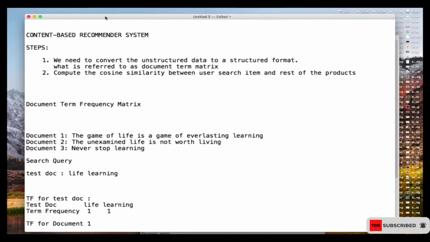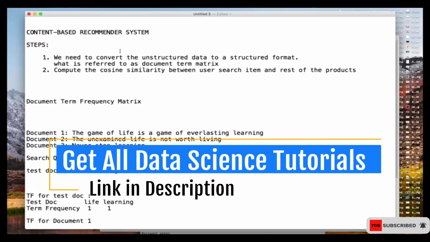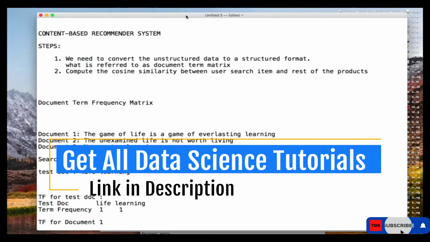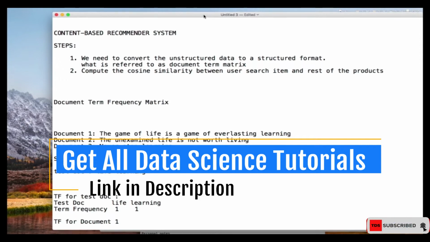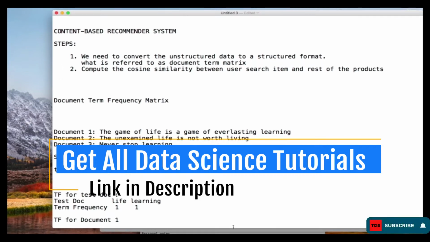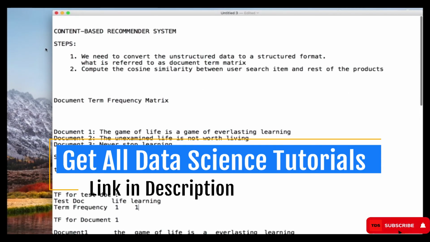Now in this tutorial, I'm going to show you one more concept that you need to understand when it comes to content-based recommender systems. I'm going to demonstrate this one for you to get a better understanding of that.